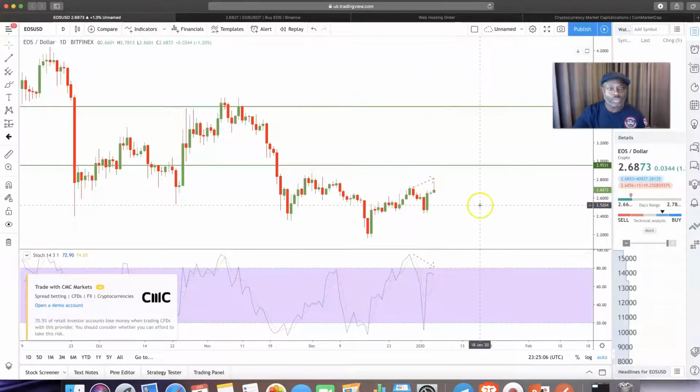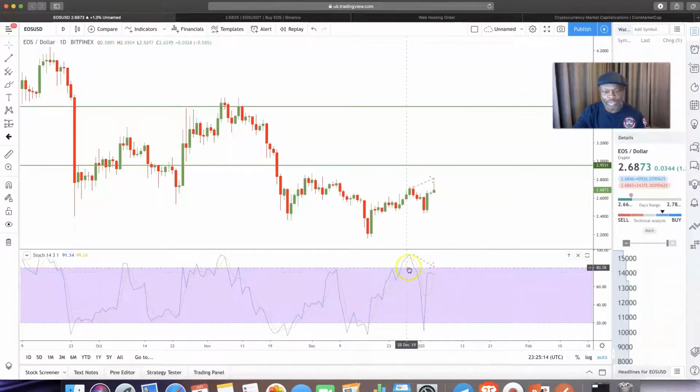And what I'm looking to do, I'm looking to buy those EOS back when my stochastic, I'm using stochastic for my divergence, very good indicator, and to time your entries as well. So I would look to buy when this is all the way down here. So if I sold 1,000 EOS there, I might buy back 1,200, 1,100. That 100 EOS becomes my gain.